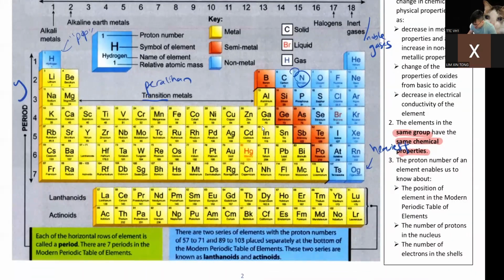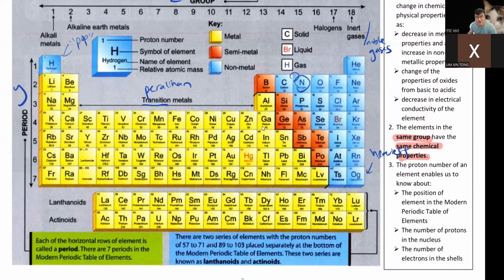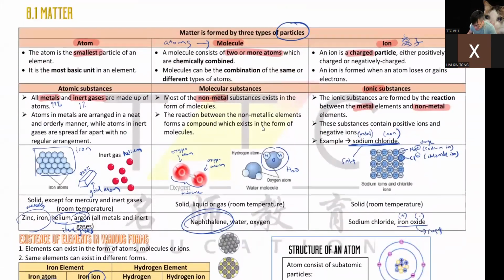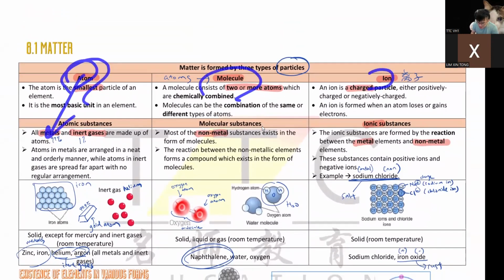Okay, so are you okay with this? I summarized everything for you already. No difficulty here, no drama here. Should be pretty simple. Your take-home point for today is only two things. Number one, atom, molecule, ion. Atom is metal, molecule is non-metal, ion is metal plus non-metal.